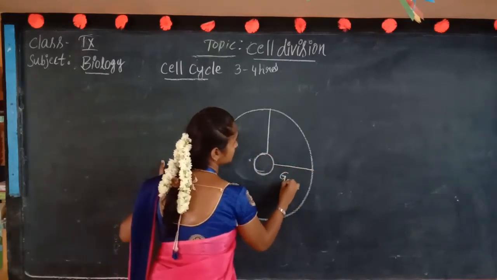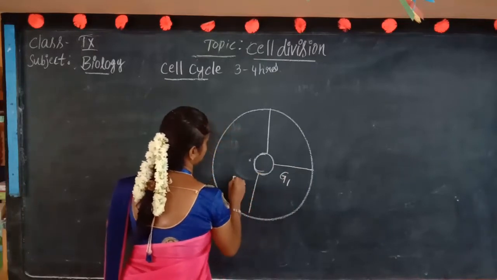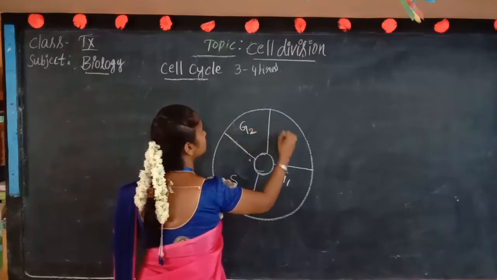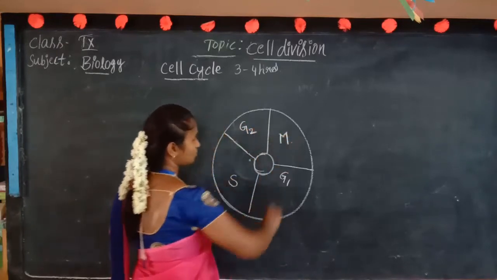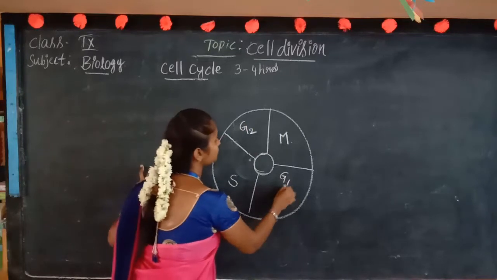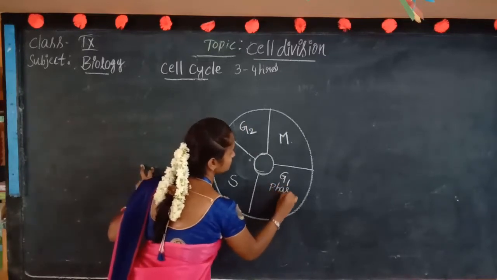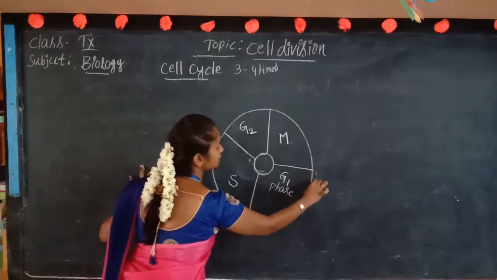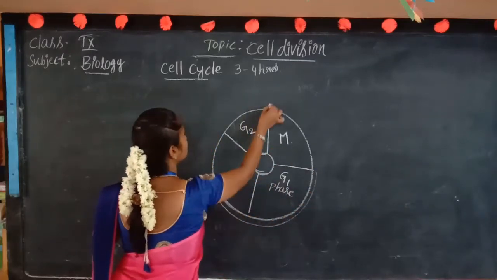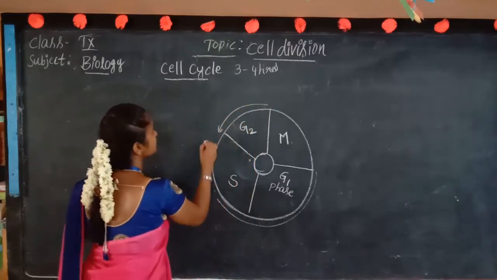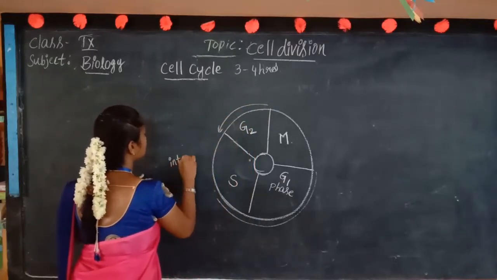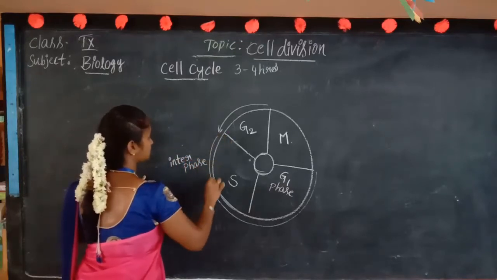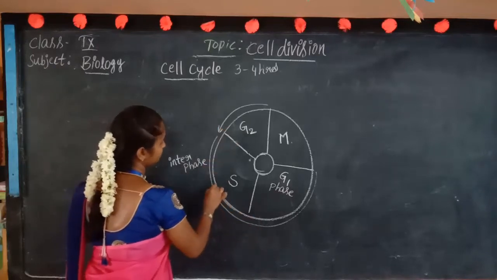First, G1 phase, S phase, G2 phase, M phase. From G1 to G2 phase, we call it interphase. What is it called? Interphase. These are all nothing but the interphase.